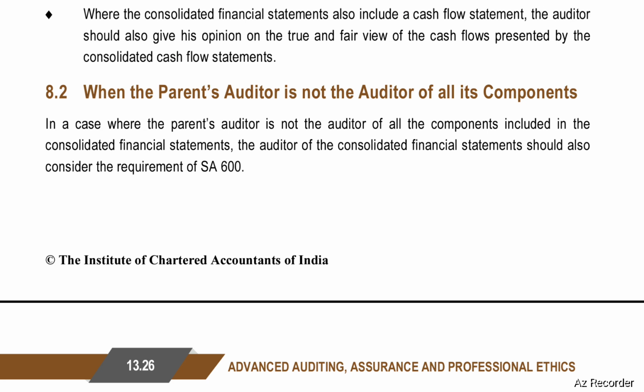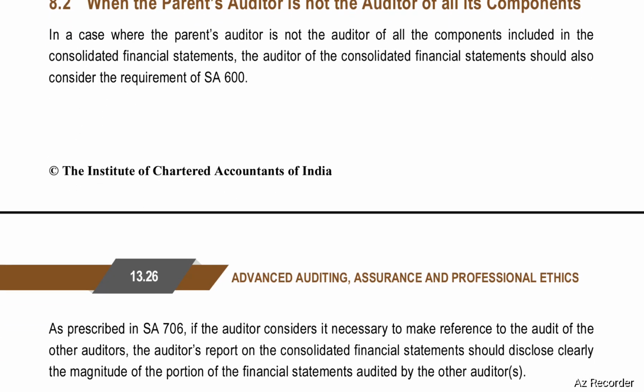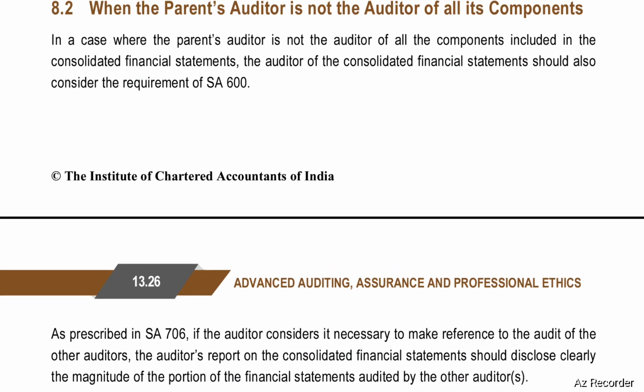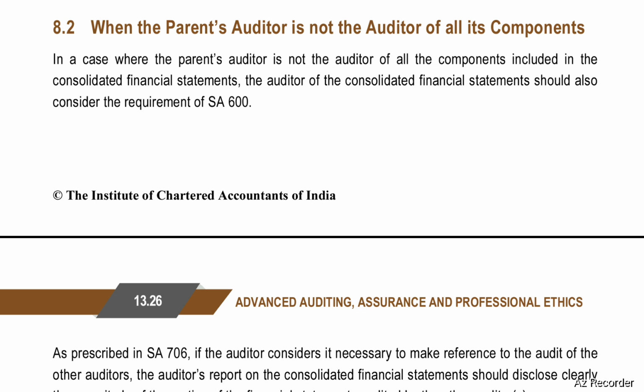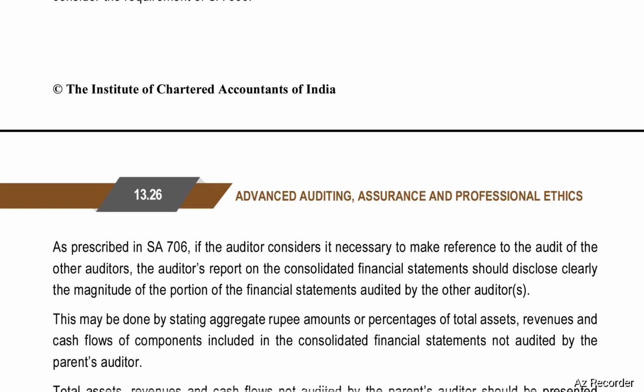Next, when the parent's auditor is not the auditor of all of its components. In a case where the parent's auditor is not the auditor of all the components included in the consolidated financial statements, the auditor of the consolidated financial statements should also consider the requirements of SA 600 as prescribed in SA 706.